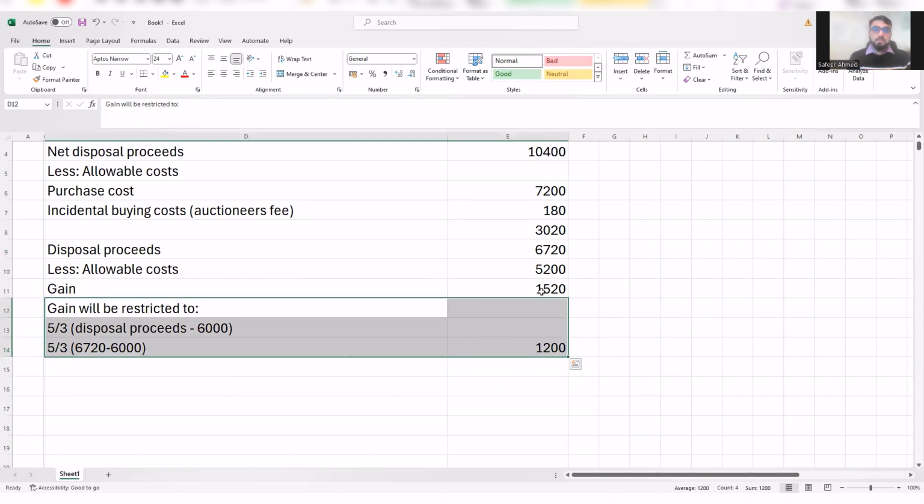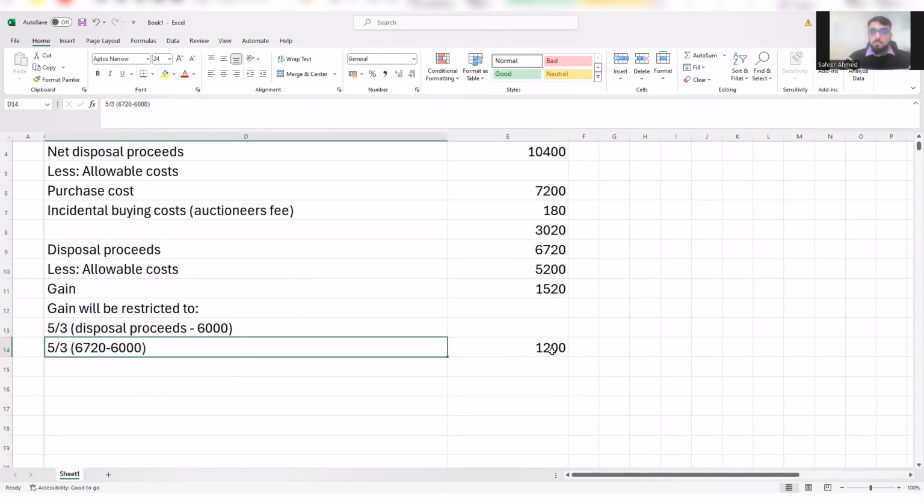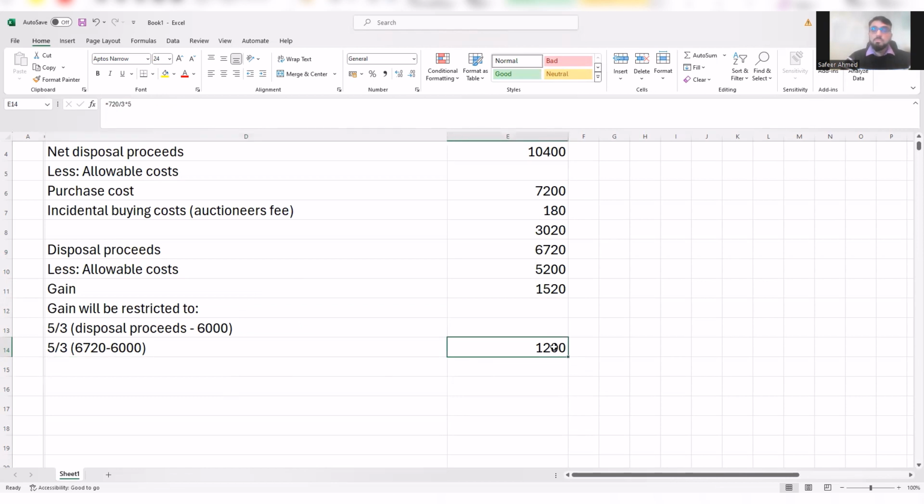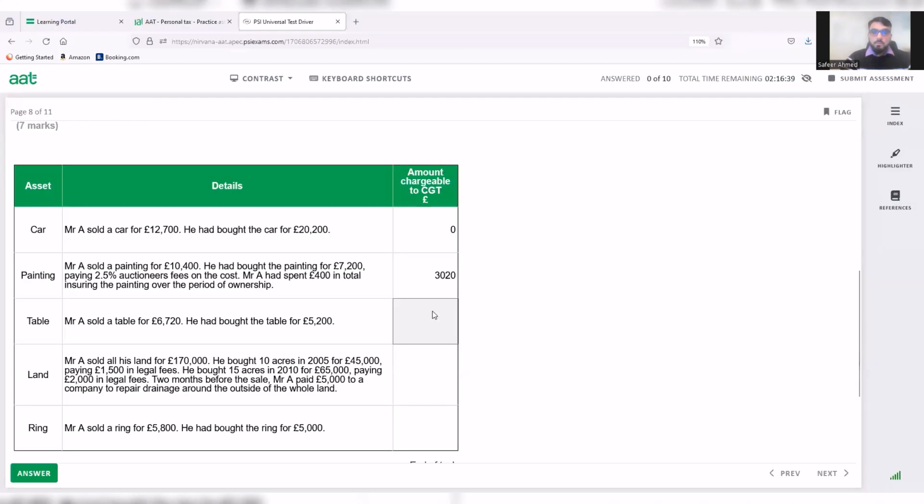In other words, the taxpayer will opt for the normal gain, so they would not apply the restriction because they will be paying more tax on that. So this will be the chargeable gain, which is a restricted amount, which is 1,200. So let me take you back to the question, so we can enter this value, which is 1,200.